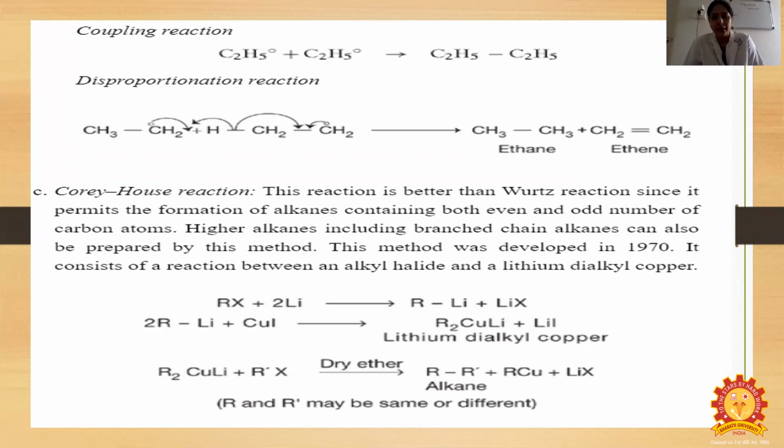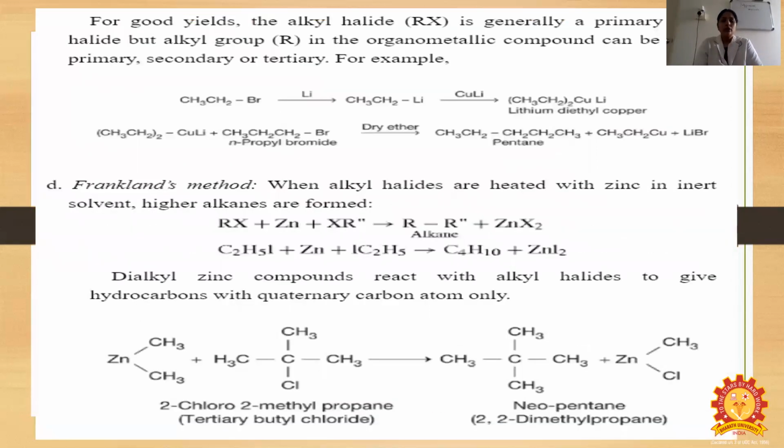This consists of RX plus 2Li giving RLi plus LiX, then 2RLi plus CuI gives R2CuLi, lithium dialkyl copper, and then with R'X in ether gives the alkane.